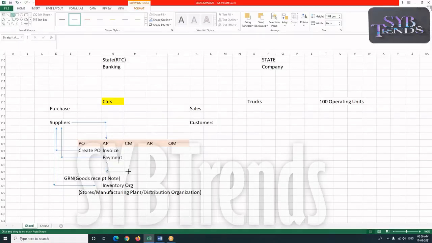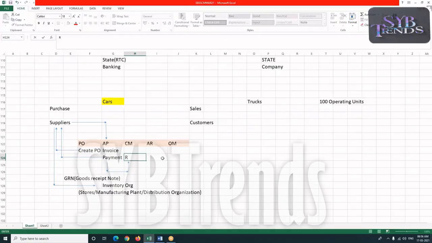Here we are going to do the BRS, bank reconciliation statement, meaning we confirm from our banker whether the check issued to the supplier is cleared or not.